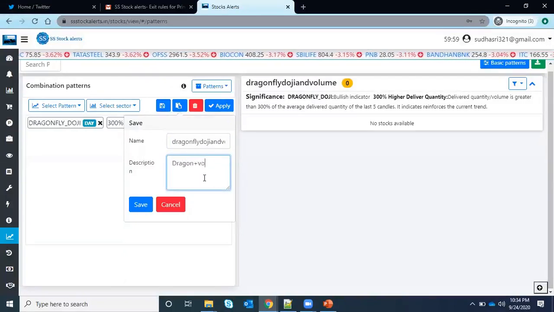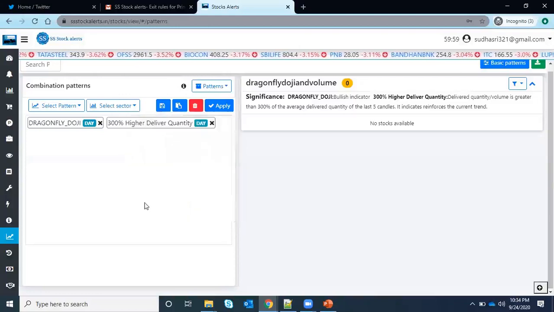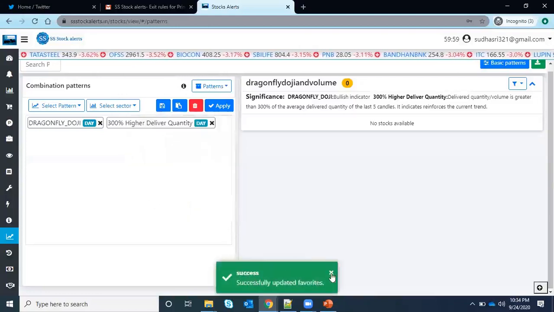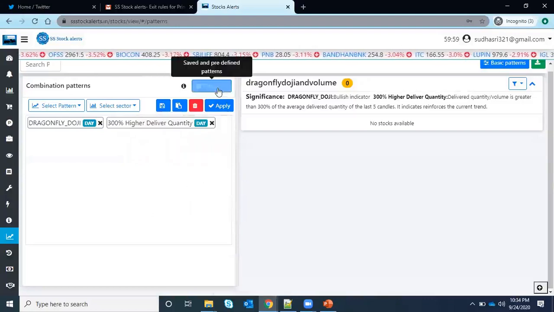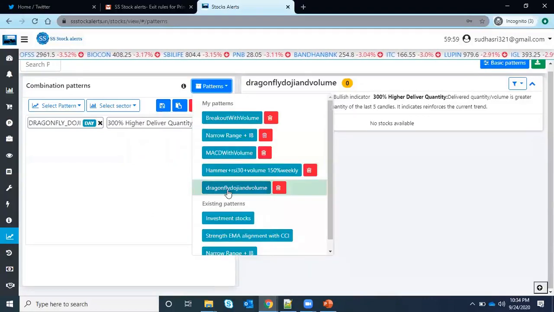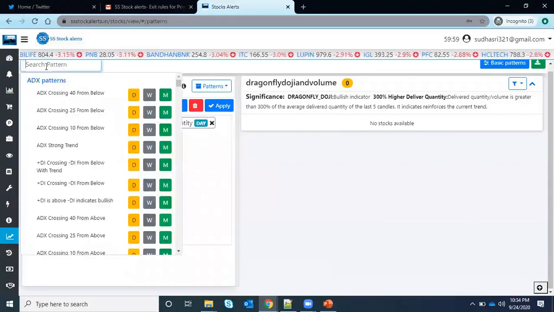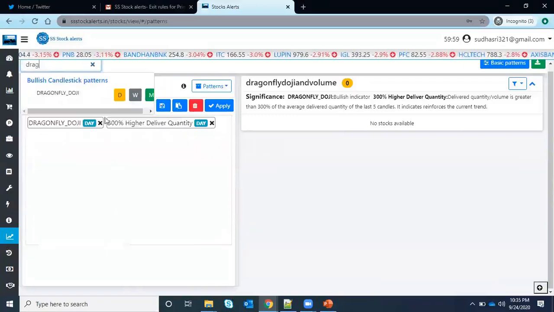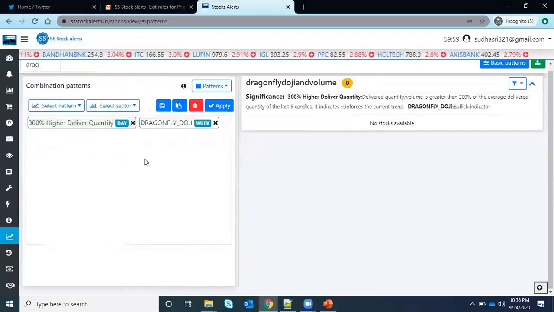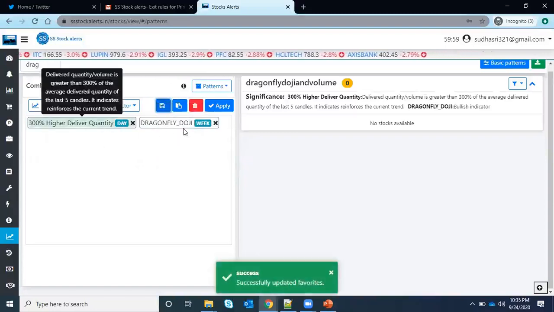Dragon plus volume. Okay, save it. This pattern is saved, and now you can see here your dragonfly doji with the volume. From today, whenever a stock matches your dragonfly doji on daily, you will see it. If you want to change it to weekly or monthly, you can change it. Whatever you want to see, say I want to go for weekly instead of daily, just select it and save it, so it will be updated.